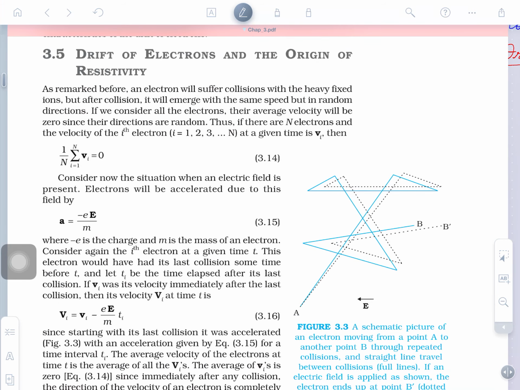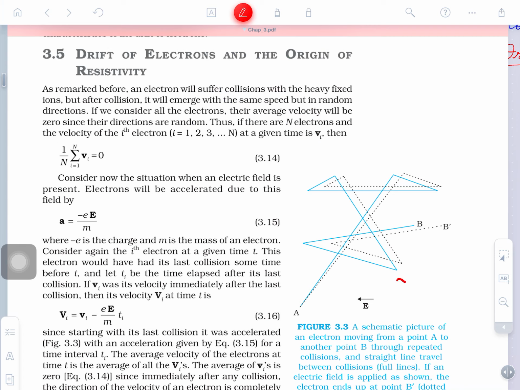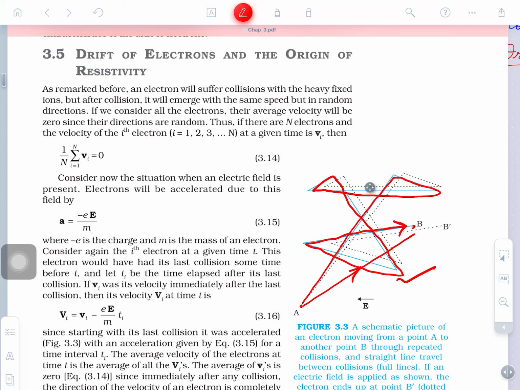And also we have seen the electron does not move in a straight line. You may see here on the screen, the electron is starting from point A and reaching point B. It is not proceeding directly from A to B. It first goes in this direction, and after that, changes direction, you may see this. So, what we can understand is that the electron possesses a zigzag motion.